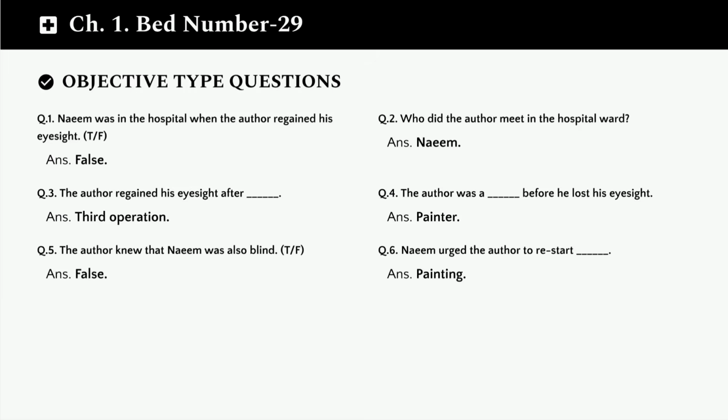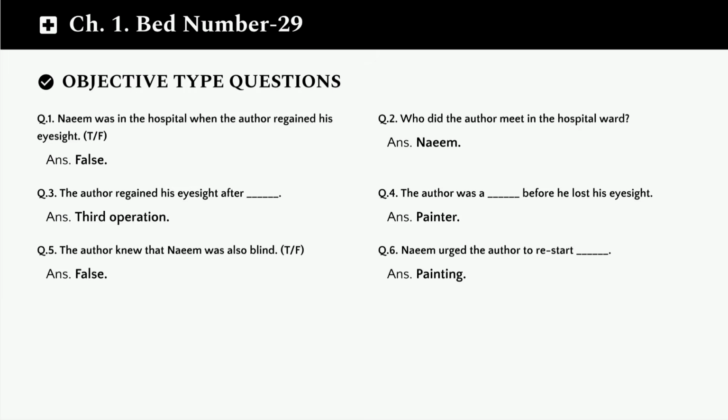Question 3. The author regained his eyesight after blank. The answer is third operation. It took 3 surgeries for the author to regain his vision. Question 4. The author was a blank before he lost his eyesight. The answer is painter. Before losing his sight, the author was a painter by profession.